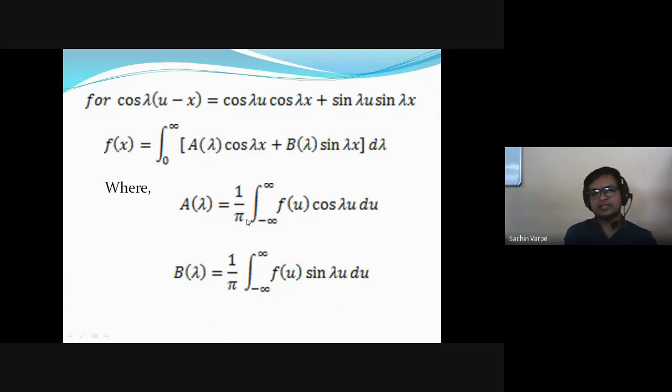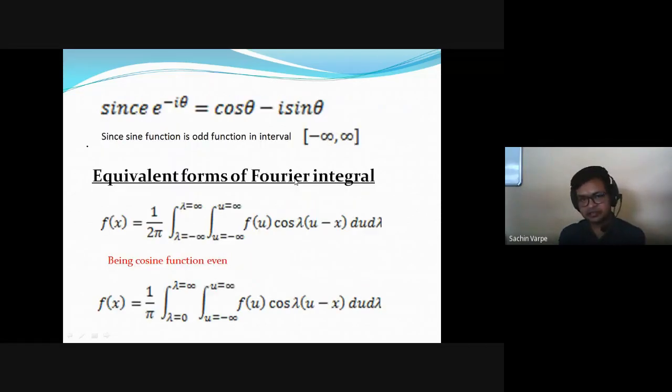So a of lambda is in terms of cos and b of lambda is in terms of sine. You can correlate these formulas with the Fourier coefficients a naught, an, and bn, isn't it? So when we substitute this a of lambda and b of lambda into this f of x, we'll get this Fourier representation.